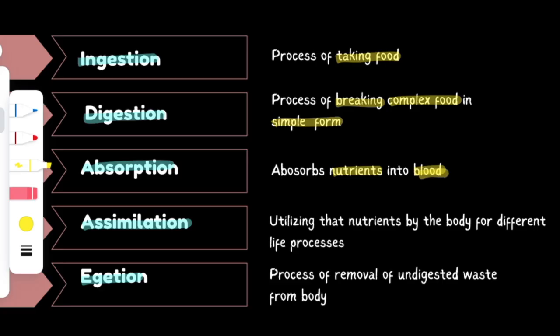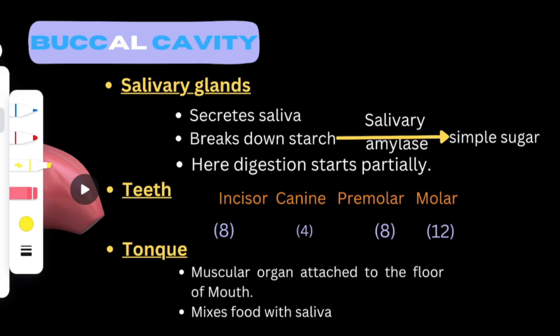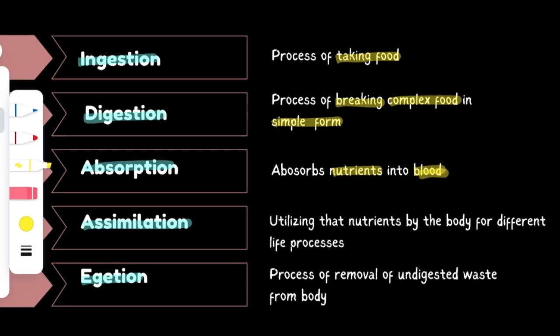Because our organs perform specific functions, and to perform those functions they require energy, and from these nutrients they produce energy. So from the blood these nutrients go towards different organs and are utilized, which is known as assimilation. So assimilation is the utilization of nutrients by the body for different life processes.